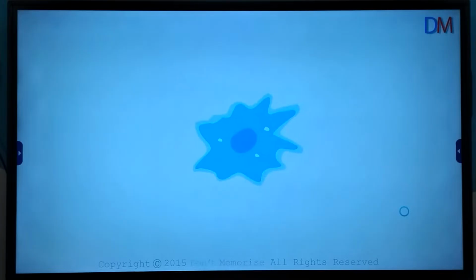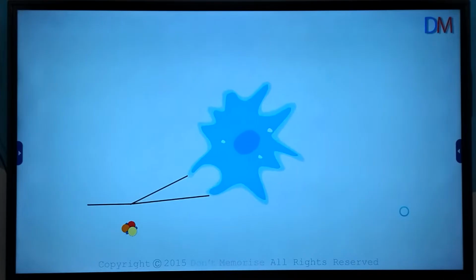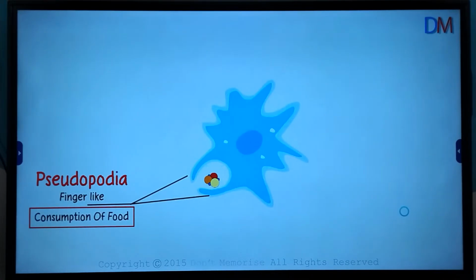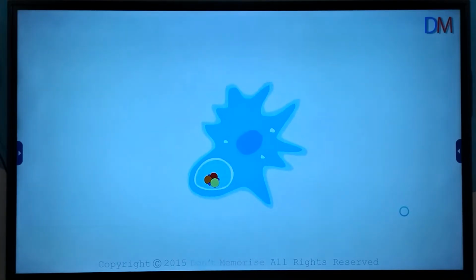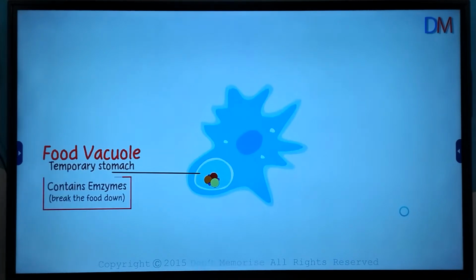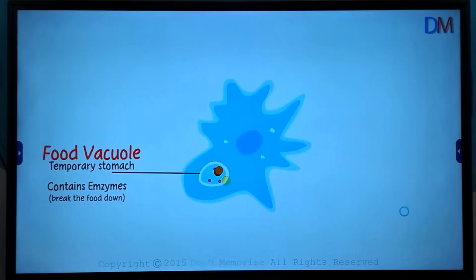Unlike humans, the amoeba can constantly change its shape, and to consume food, it forms tiny finger-like projections called pseudopodia. The pseudopodia surround the food and completely engulf it to form a body around it. The pseudopodia join around the food particle and trap it in a food vacuole. The food vacuole is nothing but a temporary stomach. The food vacuoles contain enzymes which break the food down into digestible nutrients and are later absorbed by the amoeba for growth. Once the nutrients are absorbed, the food vacuole disappears.